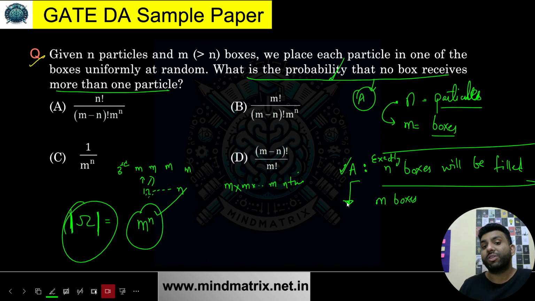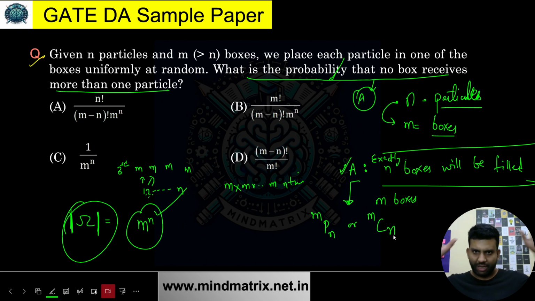If I talk about the A event, in how many ways can I have this exact scenario that I have filled exactly n boxes? For n boxes, first of all, it is kind of choosing n boxes out of m and then filling them with our particles, yes or no? So it is going to be either m P n, that is also fine, or you can just choose n boxes out of m.